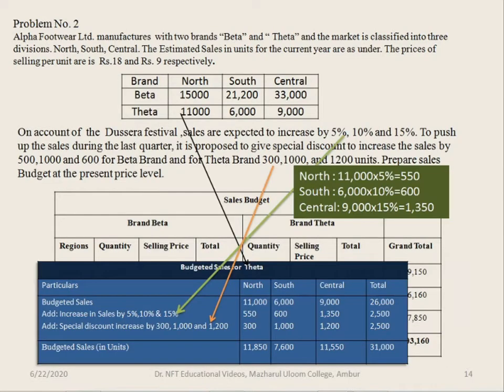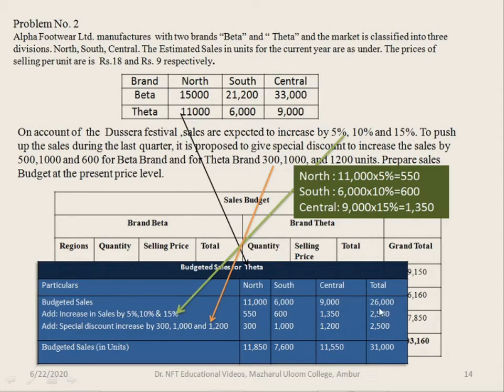Similarly we will calculate for Theta. In case of Theta, budgeted sales for Theta, same way we'll prepare the column working notes: north, south and central and total. Budgeted sales for north is 11,000, south it is 6,000, and for central it is 9,000.